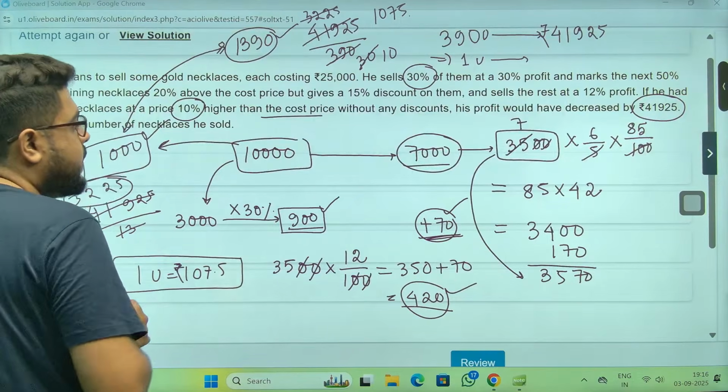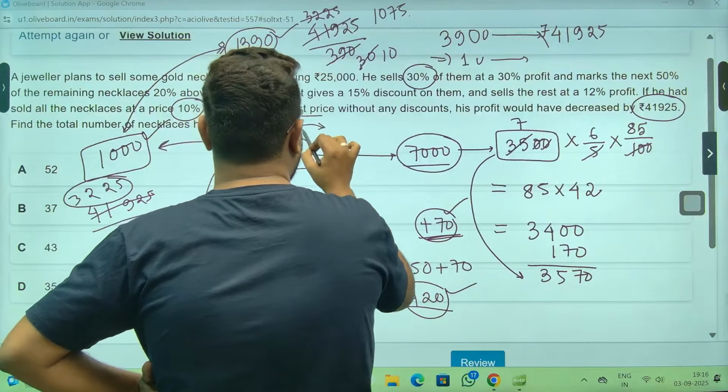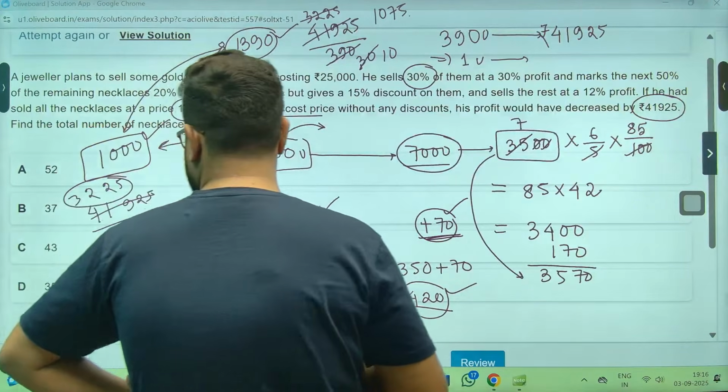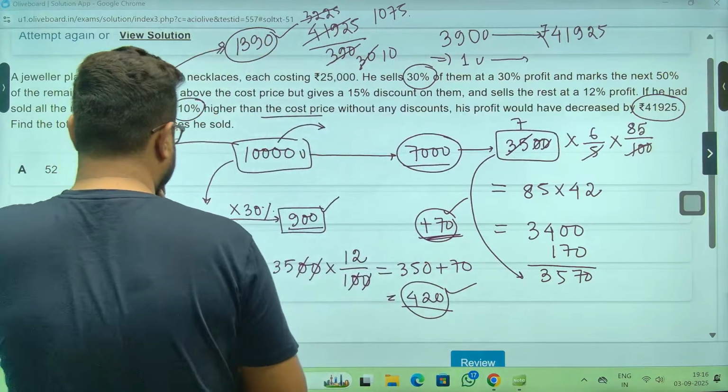Okay, now 10,000 units, 10,000 units we had, right, so total will be 25,000.